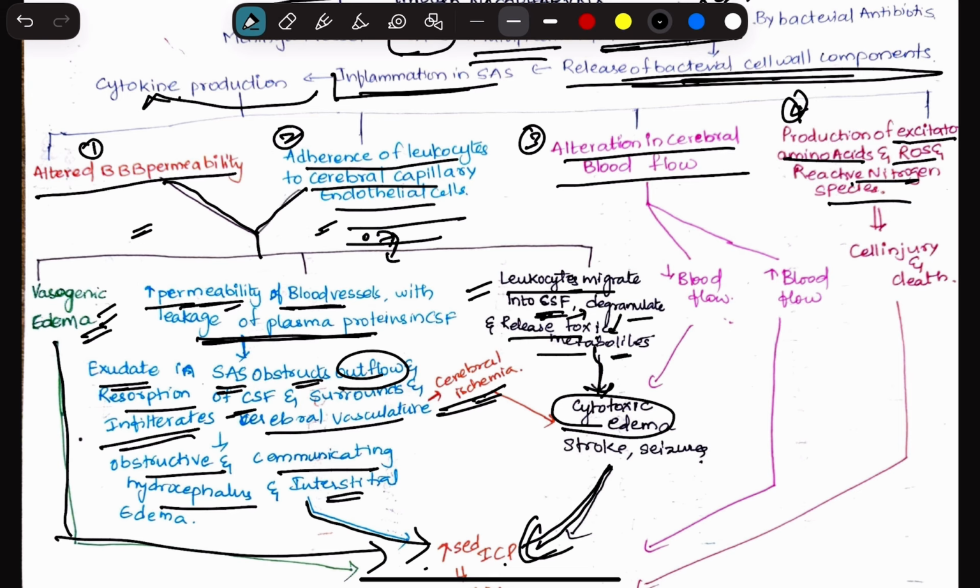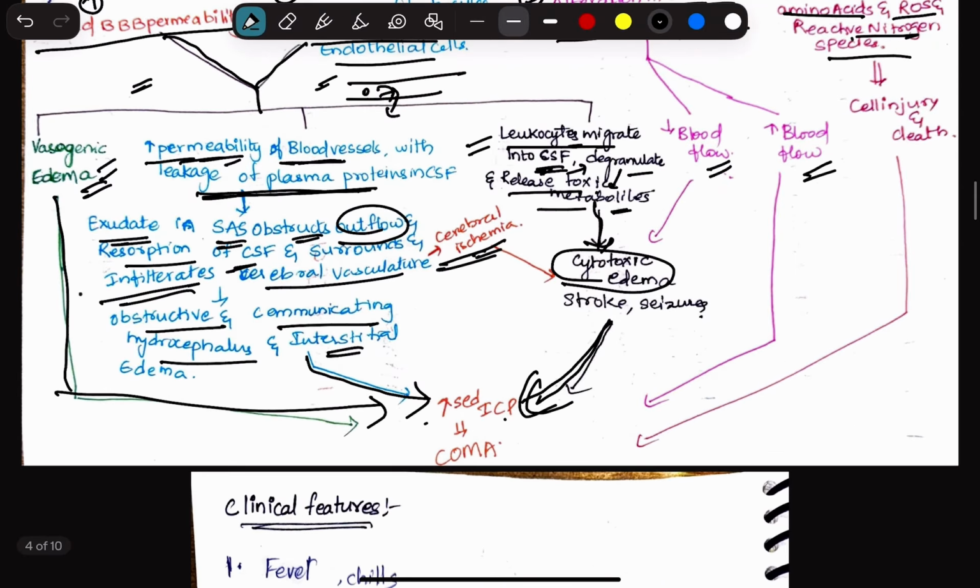Then we'll move on to the third mechanism, that is the alteration of the cerebral blood flow. When we say alteration, it could be either decreased blood flow or increased blood flow. So this decreased blood flow will again lead to cerebral ischemia, which will further lead to cytotoxic edema. This cytotoxic edema will further lead to an increase in the intracranial pressure.